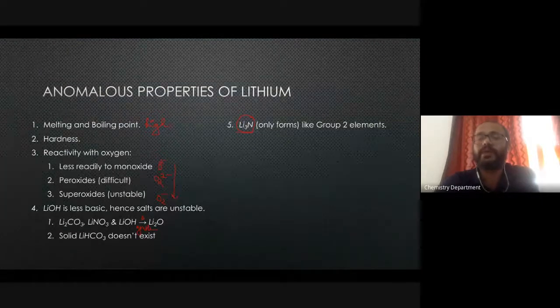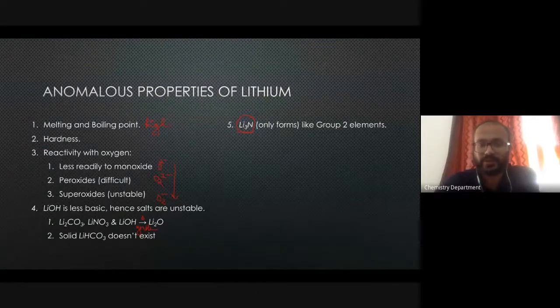Other elements in group 1 don't form nitrides by reacting with nitrogen. So this property is exclusive to lithium. However, group 2 elements also show this property, reacting with nitrogen to form their corresponding nitrides. But in group 1, only lithium shows it.